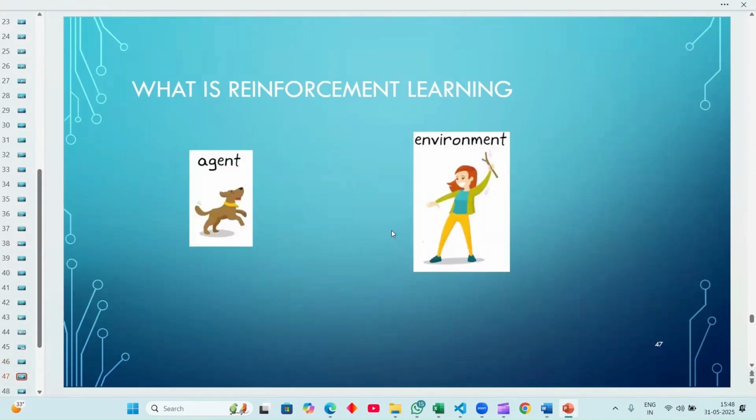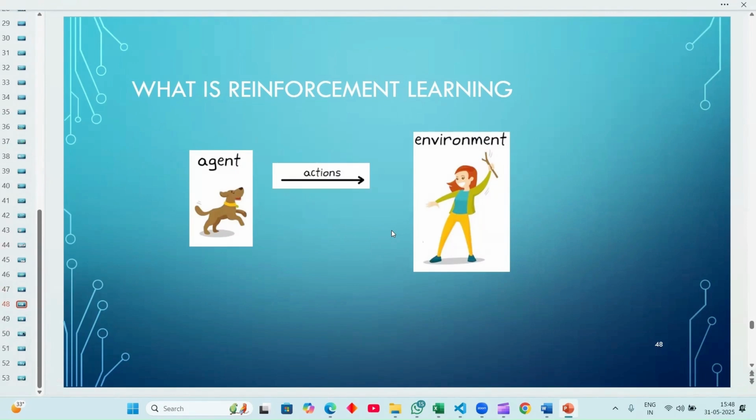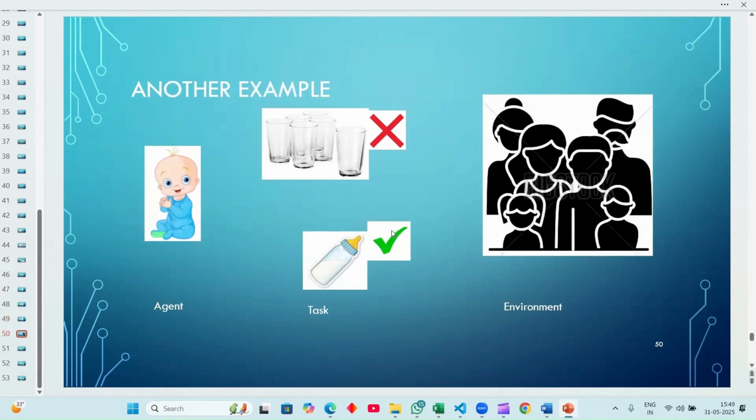Let us learn what reinforcement learning is. So there is an agent and an environment. The agent hits the environment with an action. So during the action, the agent receives feedback or rewards. If someone gives you feedback for something you did, in return we give them a reward or feedback. Like that, reinforcement also works like that in machine learning.